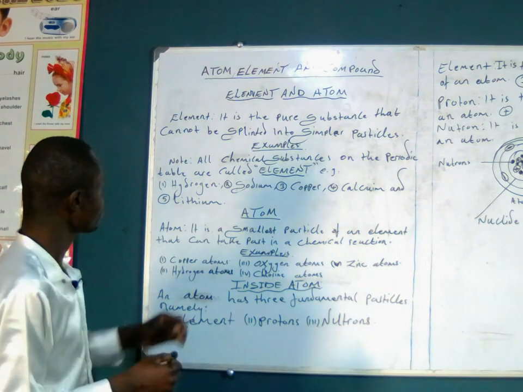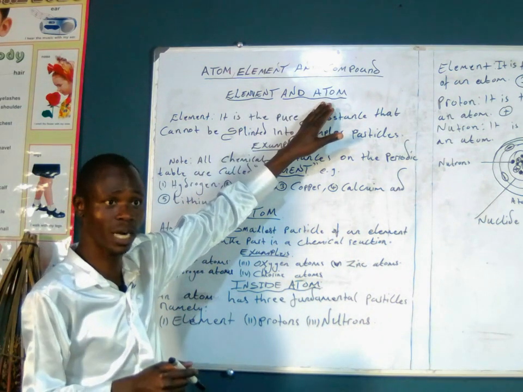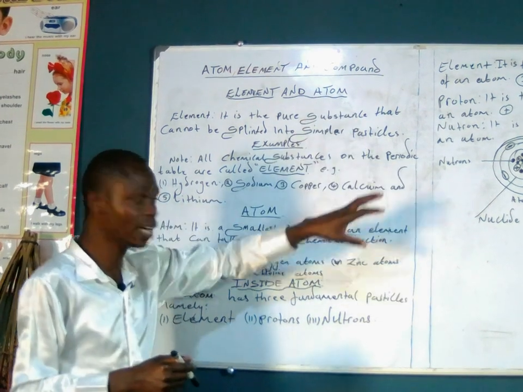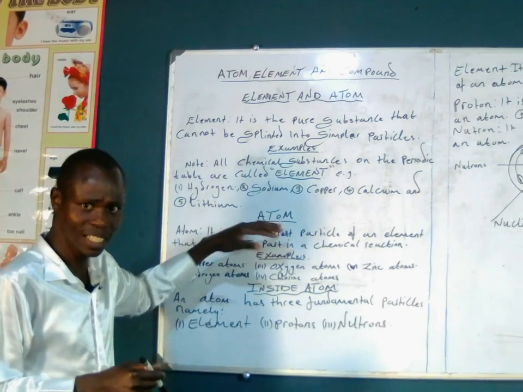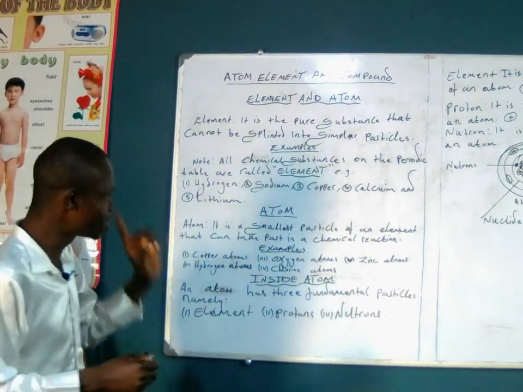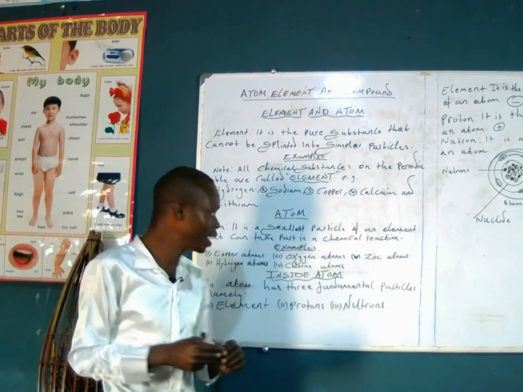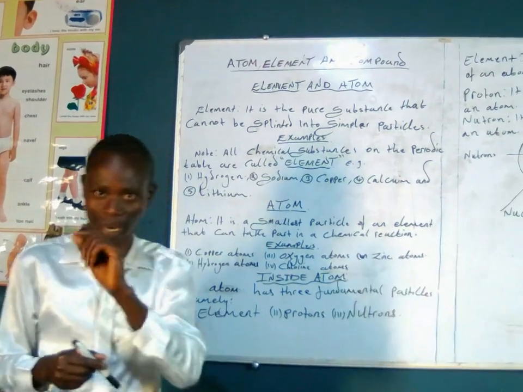Now, since an element is connected to an atom, we need to look at what an atom is. What is an atom? An atom is the smallest particle of an element that can take part in a chemical reaction.